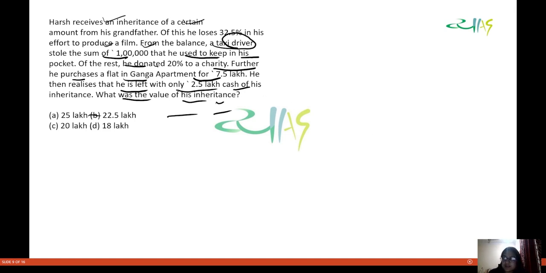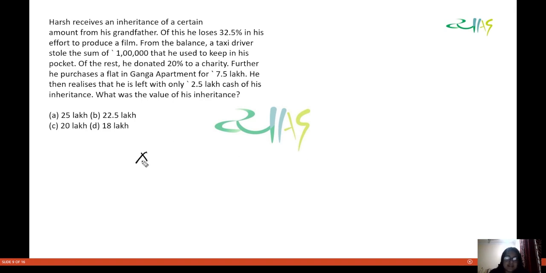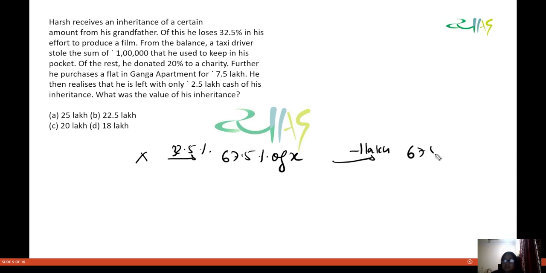See what is happening here, that he is having some amount X, and 32.5% of that he loses in his effort to produce a film. So how much is left? 67.5% of X is left. And from that, he loses 1 lakh more. So you can write this as 0.675 times X minus 1 lakh. And now of this, 20% he donated to charity.